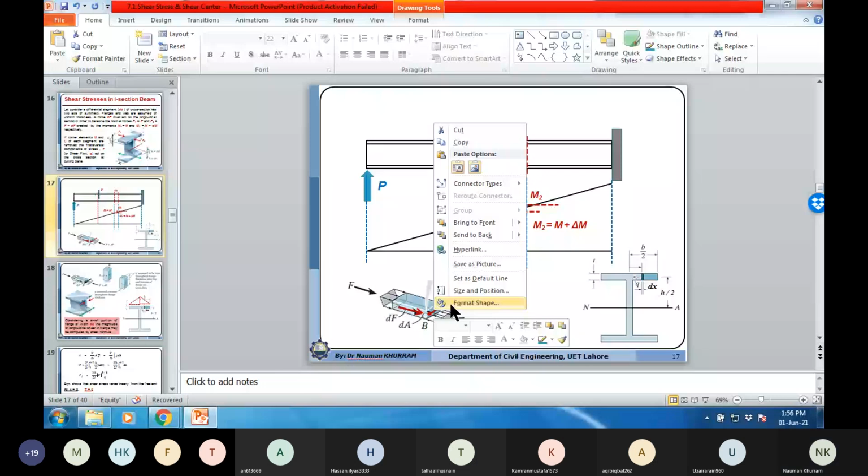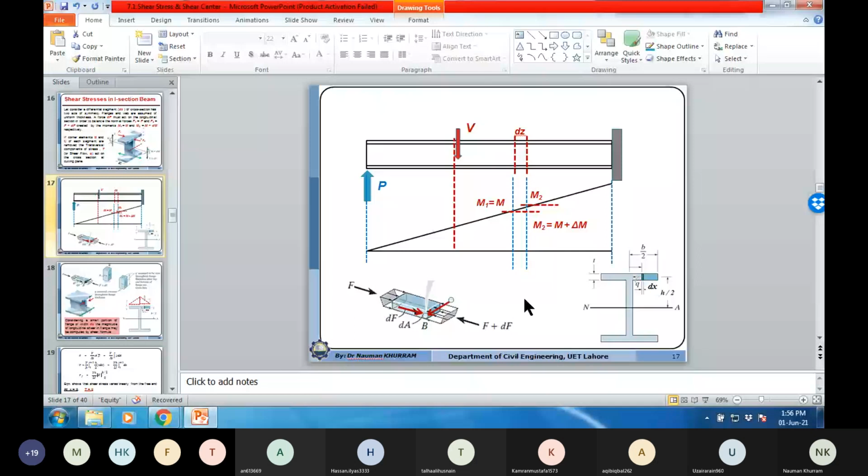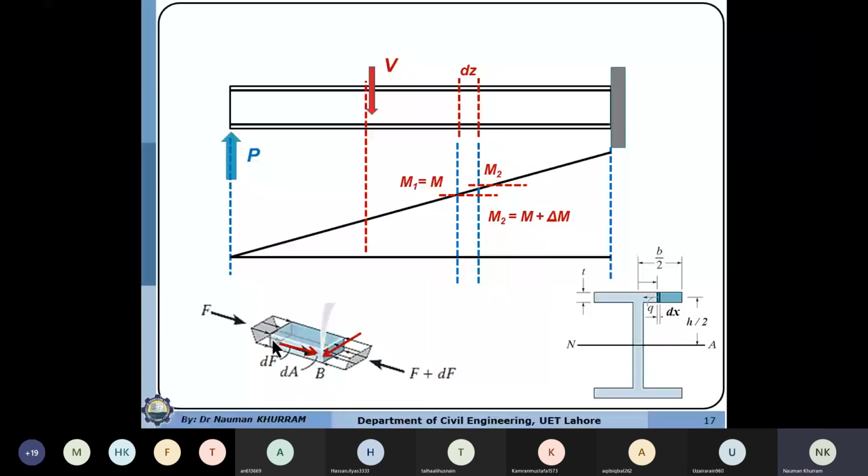So this is the horizontal shear force, or horizontal shear stresses, or flow acting in the horizontal direction at this cutting layer of this plane. It means that at this corner point, we must have a complementary stress which must be perpendicular to this horizontal direction, but acting on this surface.